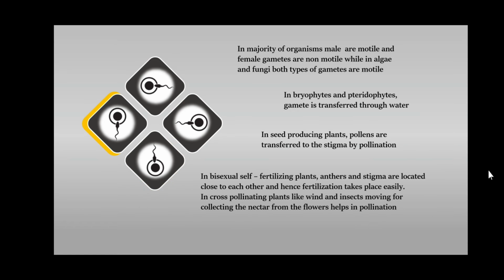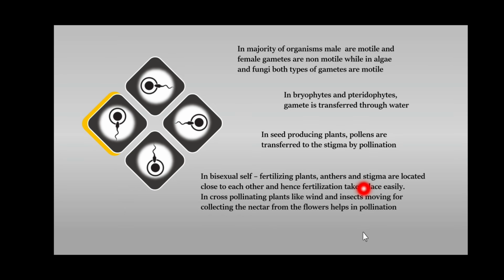Then, the most important feature about gamete transfer, student: in bisexual self-fertilizing plants, anthers and stigma are located close to each other. The arrangement of anther and stigma is very simple here.